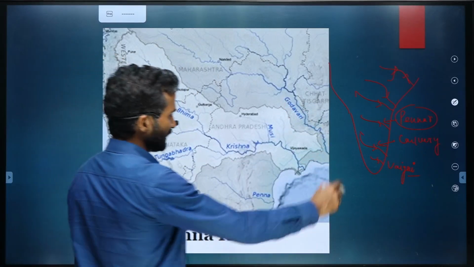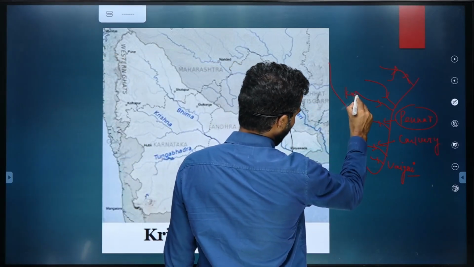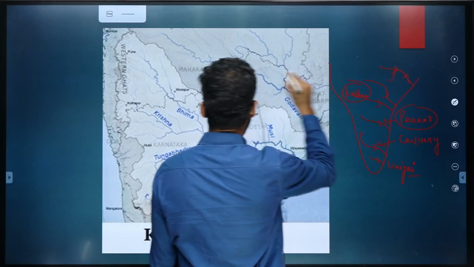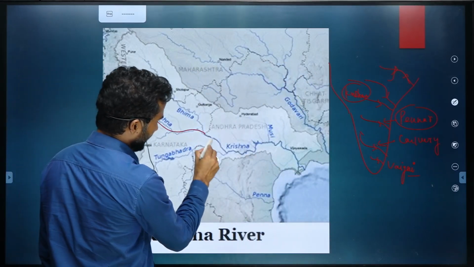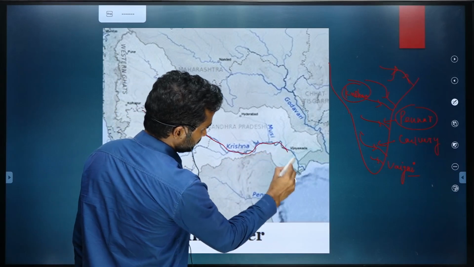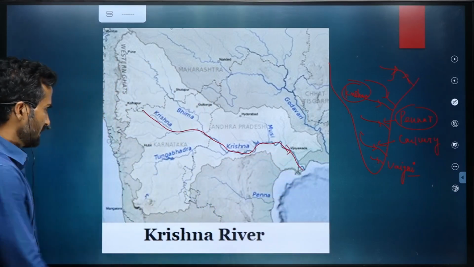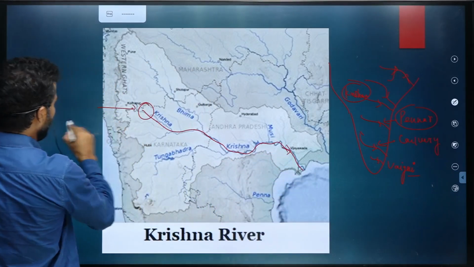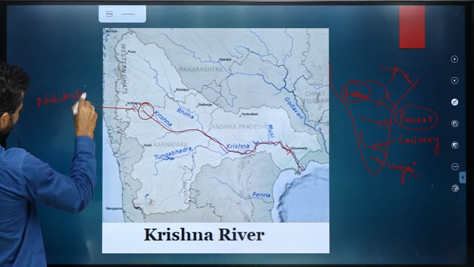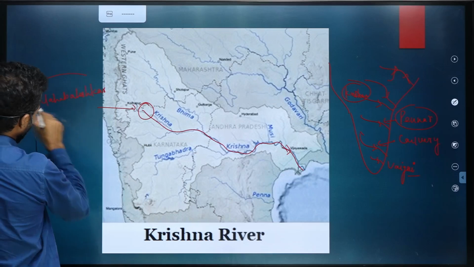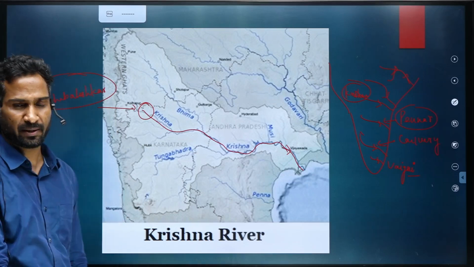Now, before that, let's come to Krishna, this Krishna river system. Krishna originates near Mahabaleshwar, a famous pilgrimage site near Pune.